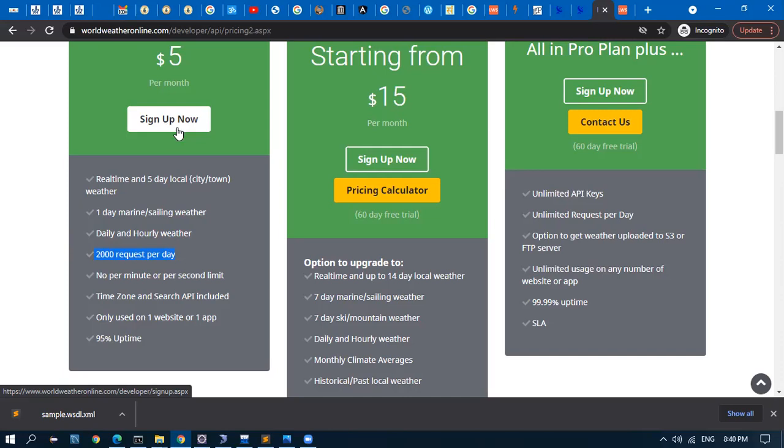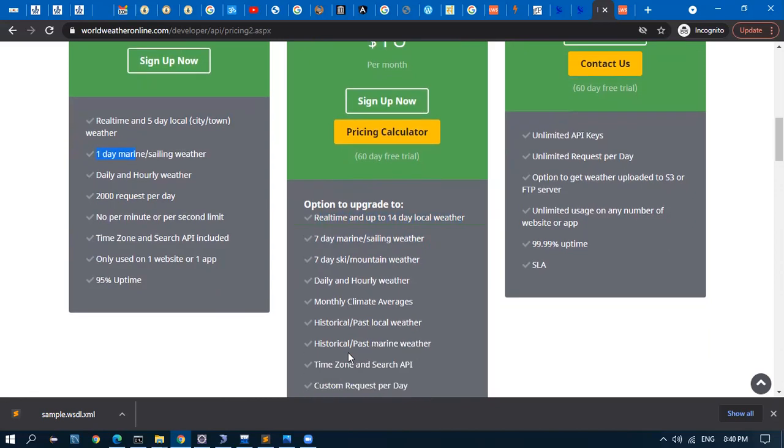But if you want more, then it is $15, real time, and up to 14 days. So they'll give 14 days of weather. And this will give only 5-day local weather. This is 7-day marine weather. Here it is 1 day. So different features. These are all different data based on the pricing.